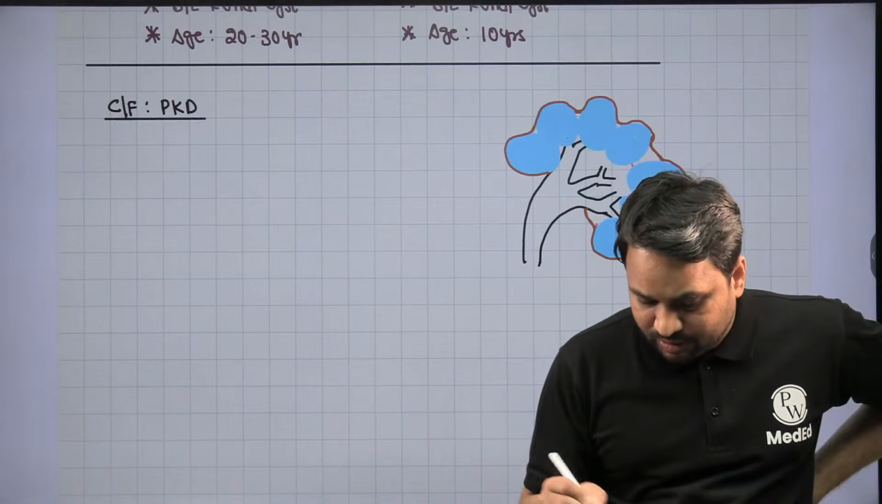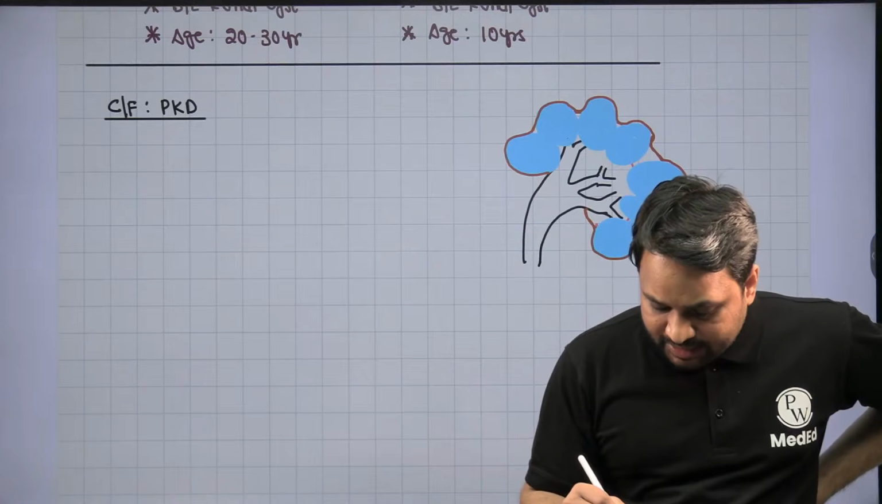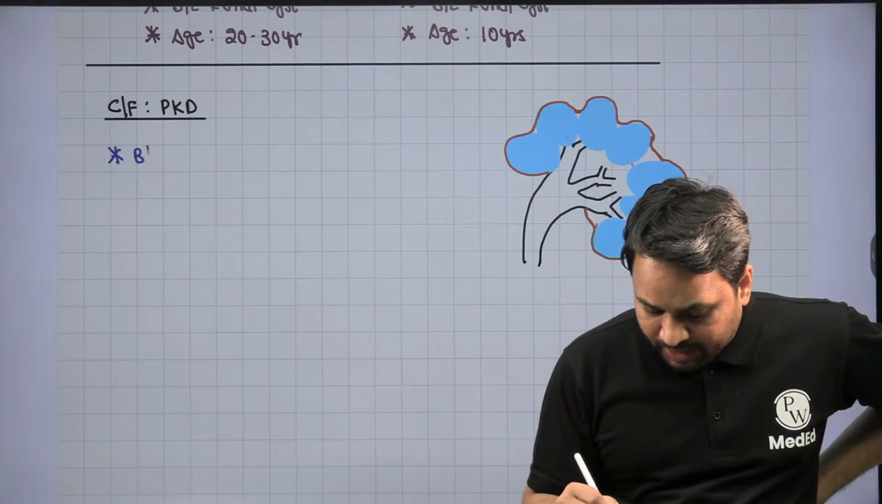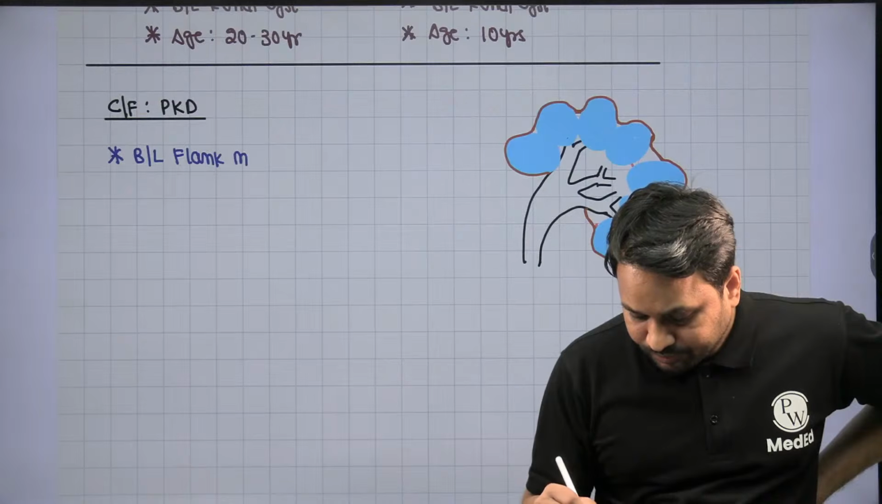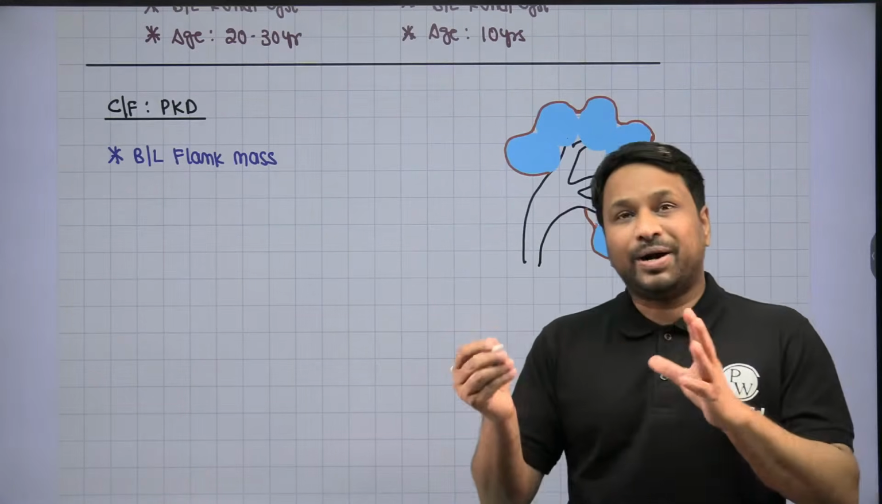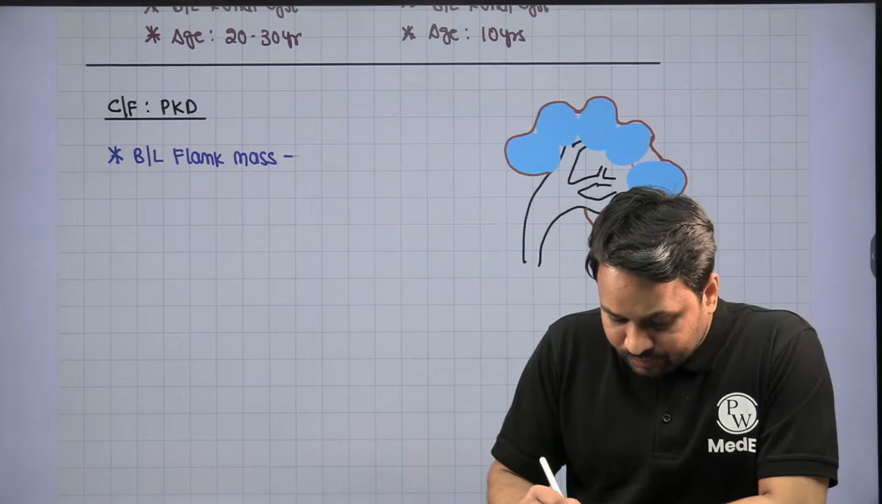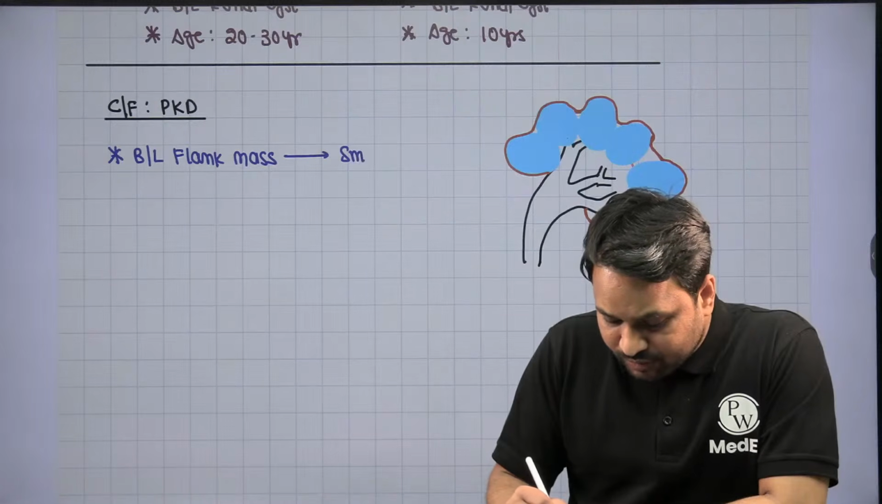In the clinical features of the polycystic kidney disease, these patients are going to present to you with bilateral flank mass. Now, when you palpate this mass, they will have smooth surface.